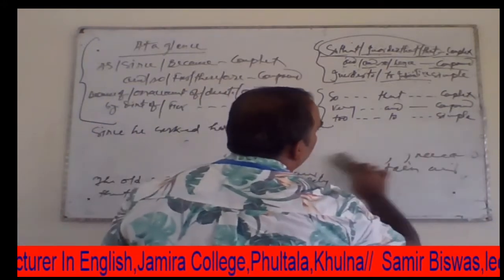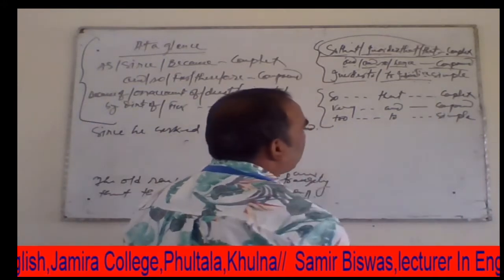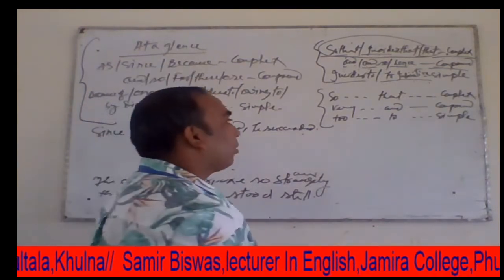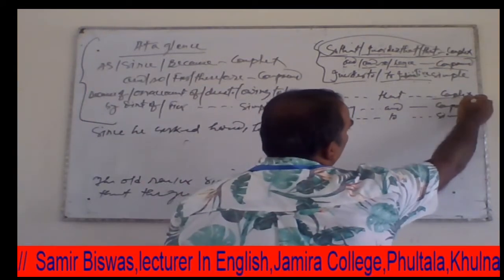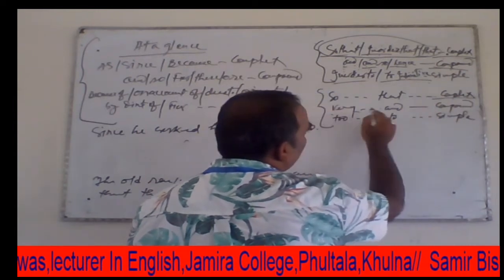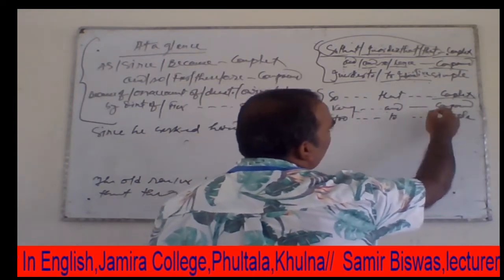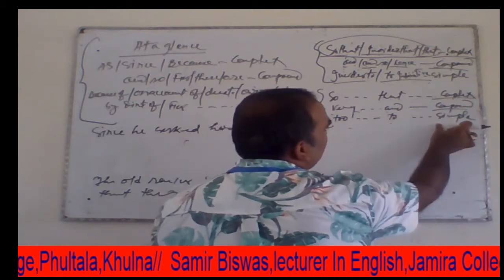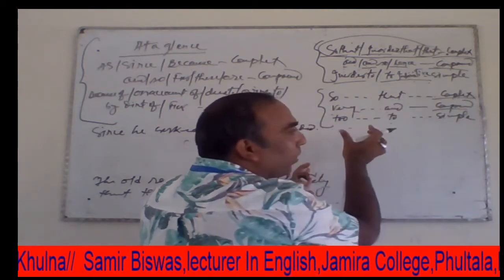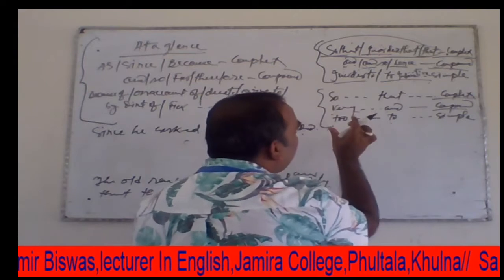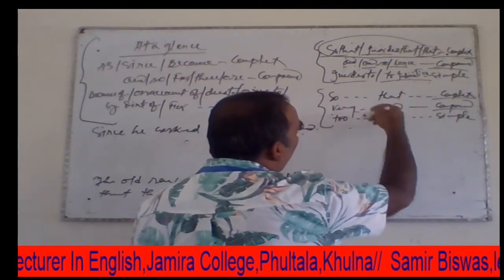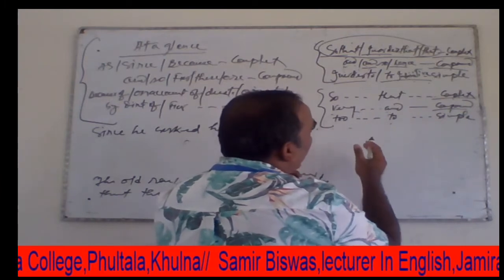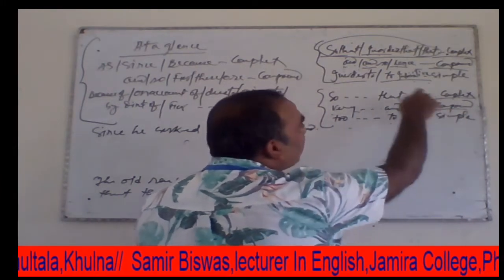Here we find that so dot dot that, so dot dot that, and this so dot dot that can be used to make a complex sentence, and very dot dot and can be used to make a compound sentence, and too dot dot to can be used to make a simple sentence. And this is a group, and this group will be changed from one to another, and that conjunction will not be used out of this group.